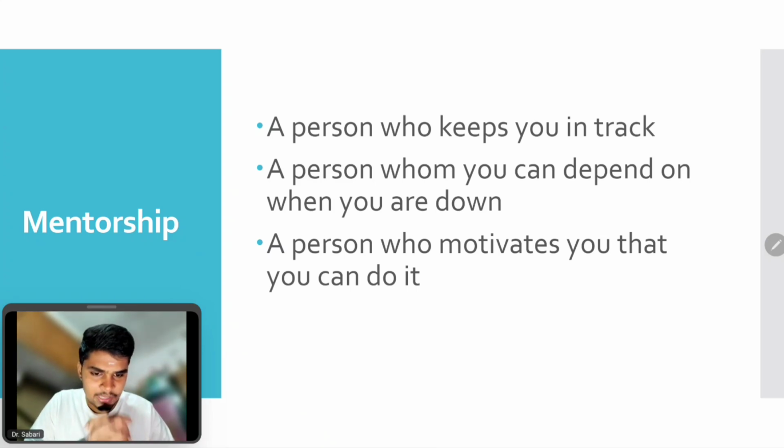I would like to give one tip my mentor gave just before the exam. The exact thing she said is, think that your seat is already reserved for you, right? Your seat has a name on it. Say, my dream college was JIPMER. So she told me, your seat is already ready in JIPMER.